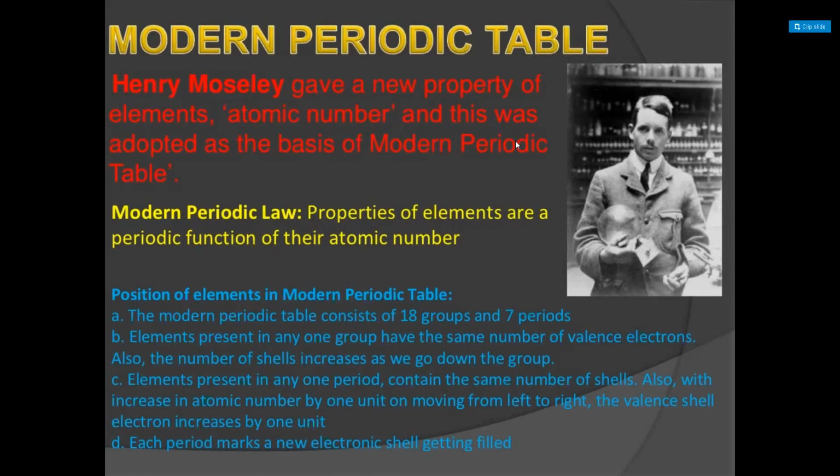Now we all know that atomic number is nothing but the number of electrons present in the atom. And we have learned how the electrons are arranged in the atom based on certain phenomena that we learned in 9th class.